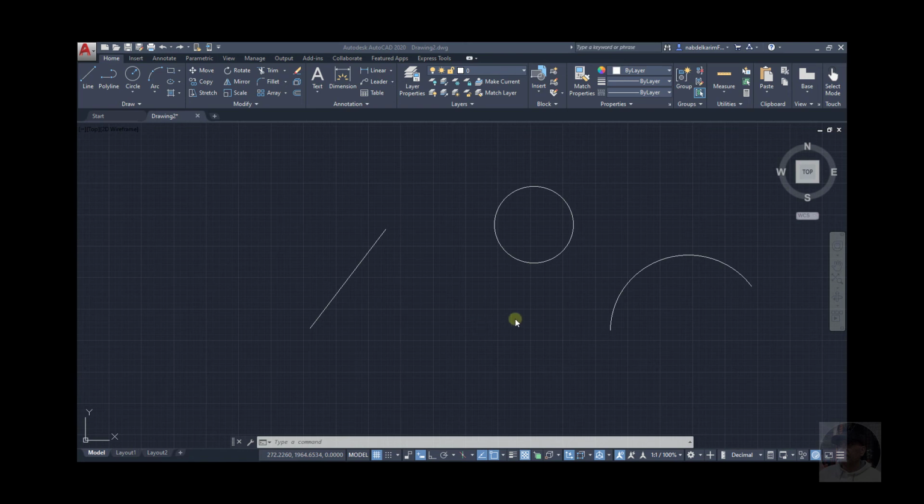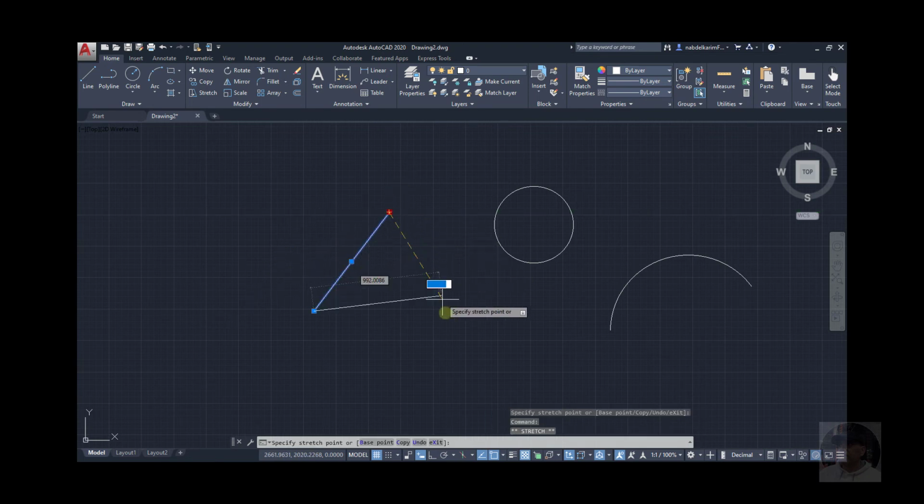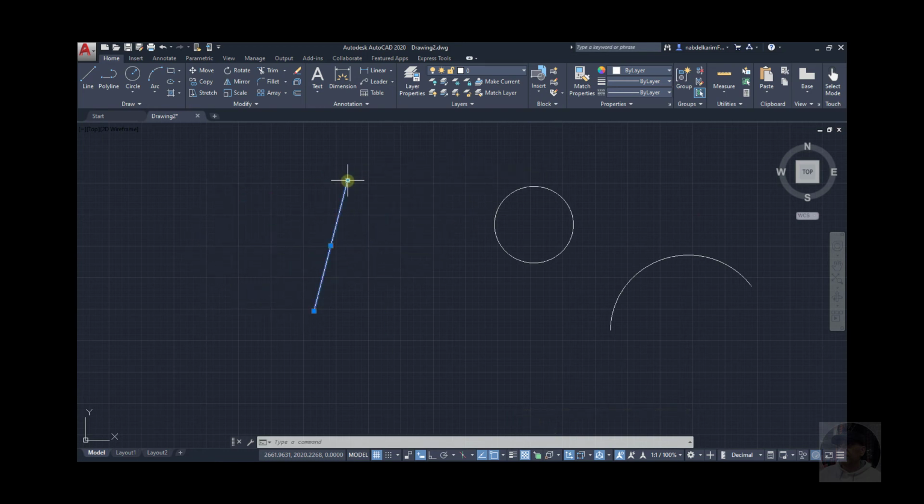You can also edit with grips. You can modify objects by using their grips without using an editing command. For example, this line. From the middle or anywhere on the line except the endpoints, I can click and move it. Okay. From the end, I can rotate it, stretch it. Okay, now for the circle in the middle or on the circumference.